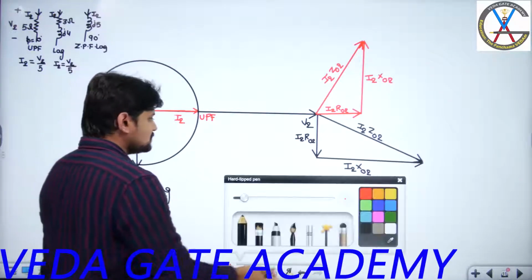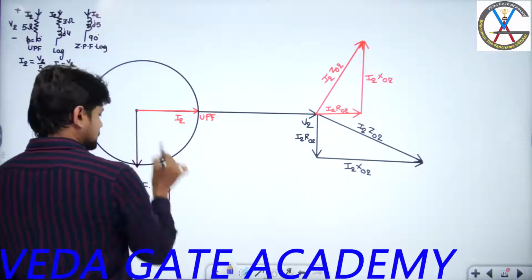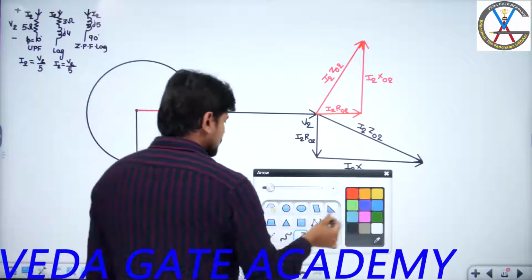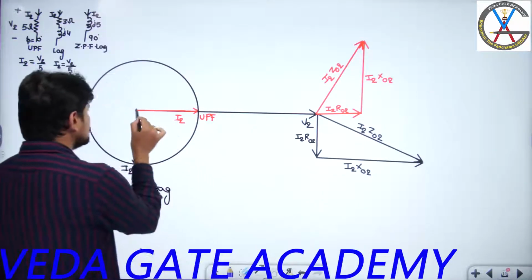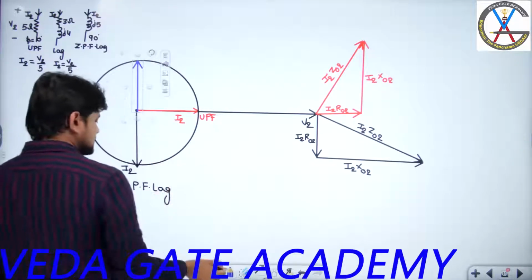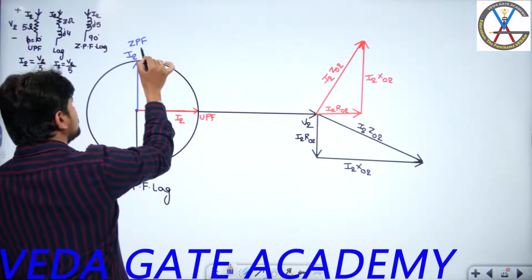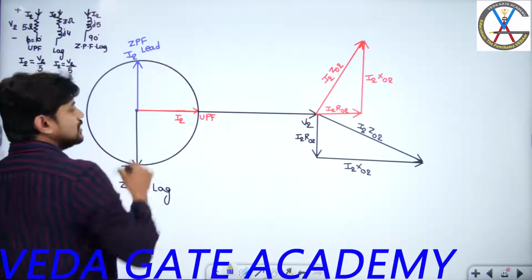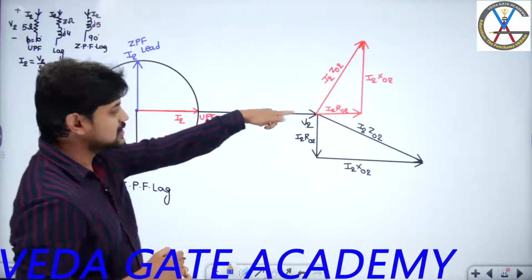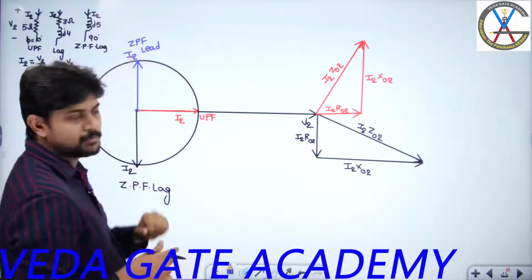Let us finish with one more last load. Let us consider zero power factor lagging. Sorry, zero power factor leading. If you are considering zero power factor leading, my current I2 vector will be here. Yes or no? So this is my I2, which is zero power factor leading. Why can I say it is zero power factor leading? My current I2 will be leading this voltage exactly by 90 degrees. So cos 90 is 0, and you are going to get zero power factor leading.